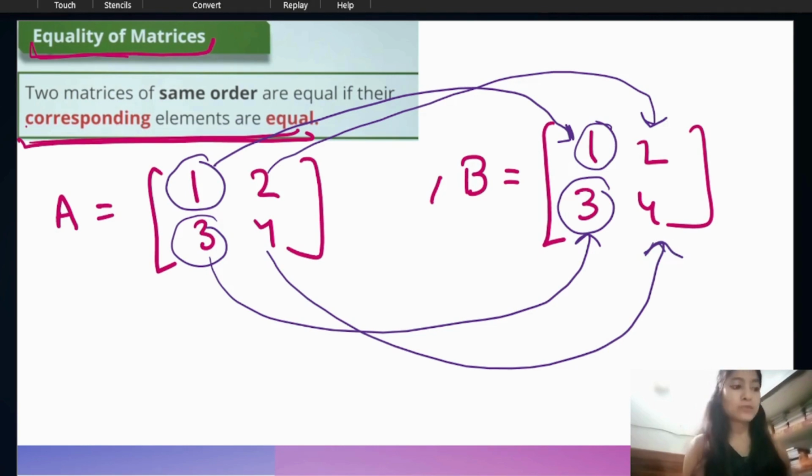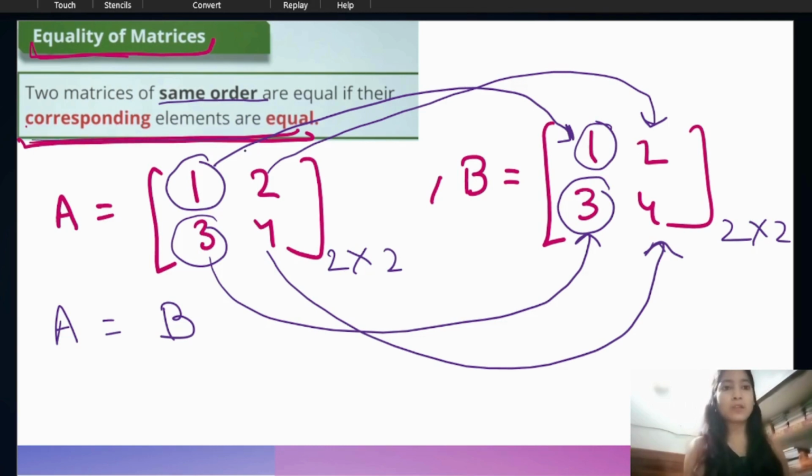Okay. So in this way we can say this is the equality of matrix. We can say A matrix is equal to B matrix. They are of the same order, 2 times 2, 2 times 2, and their corresponding elements are equal. Then only we can say these matrices are equal.